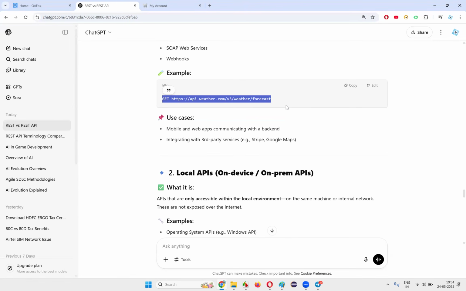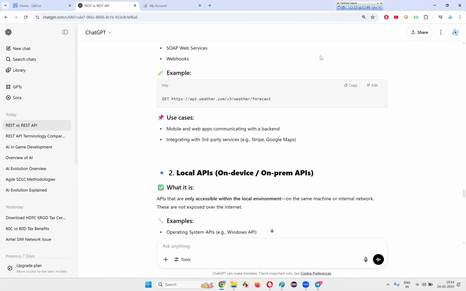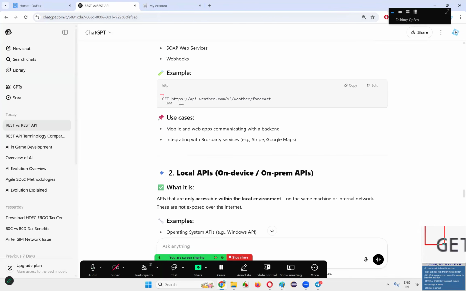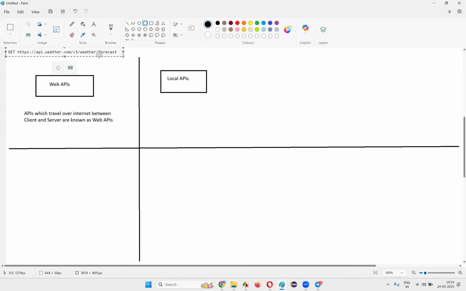An example for a web API will be like this. I'll just go here, take a capture of this, come here and paste it, and then drag it here. Okay, the example will be like this. Then we have the second type, local APIs.